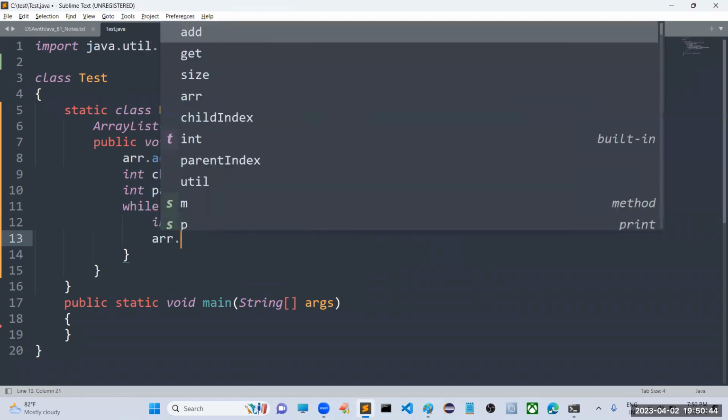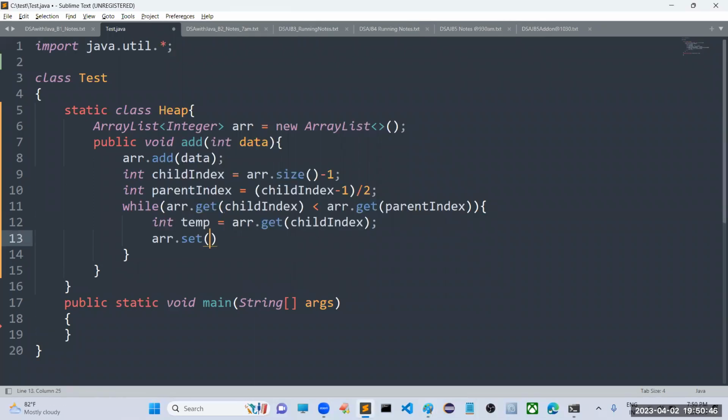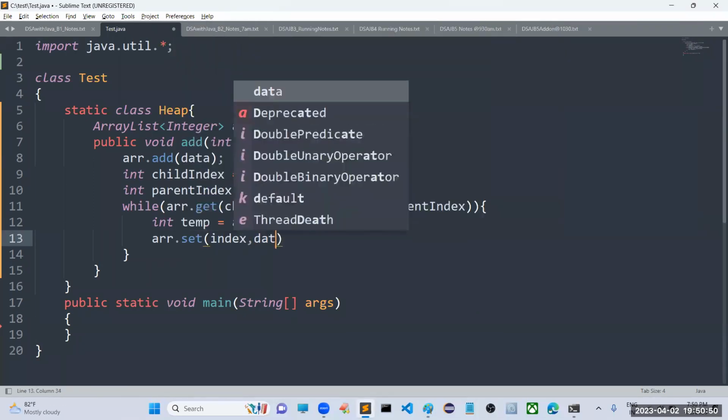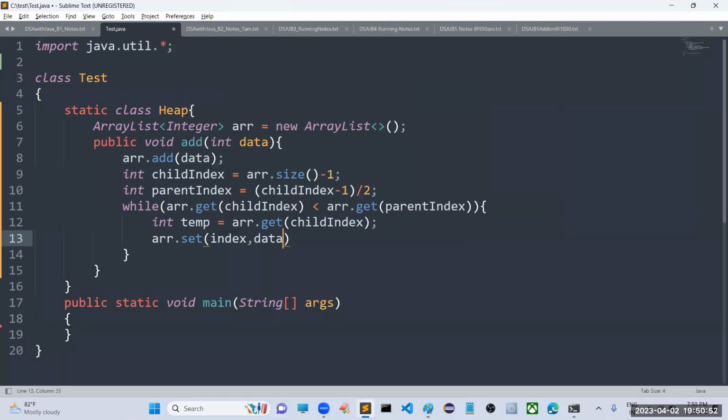In array list, we have a special method called set, where you give the index value and then the data. What am I going to do in this set? Child index is there, right? In this position, take arr.get of parent index.